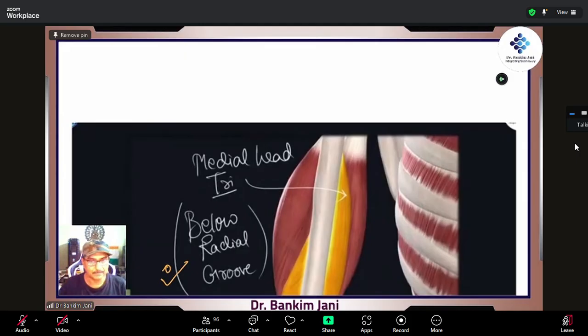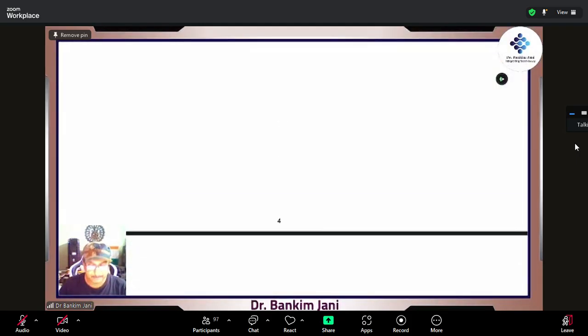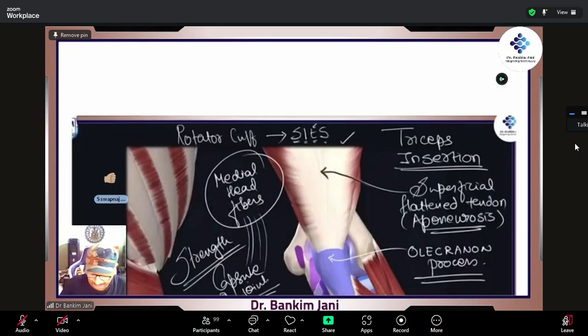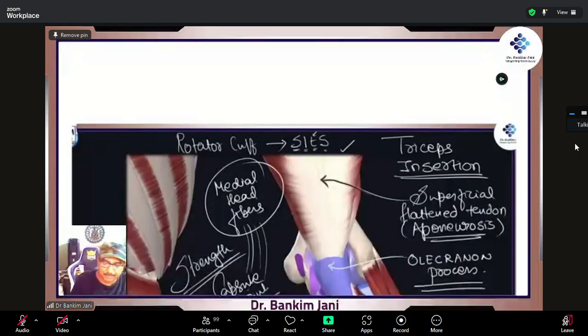How simple. Clear? Okay. By the way, what we are watching, which view is this? Anterior. And which muscle is this? Lateral head of triceps. That's right. Because if we watch from the posterior, we have to remove this muscle, and only then can we really see the medial part. Shabash.